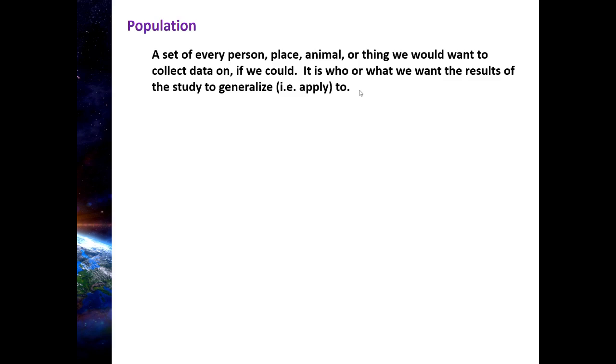So you're studying a population if you have included every single person, every single rat, every single dog, etc. So if you only have a subset of dogs or people or whatever, then you don't have a population. The population must include every single one, all right? Every single thing. Now, the next part of the definition says that we want to include everybody that we would want to collect data on if we could.